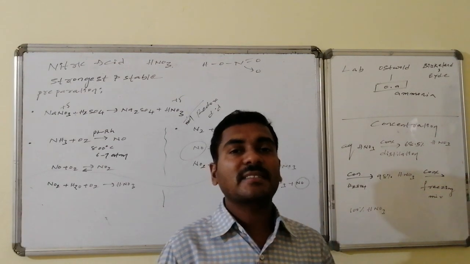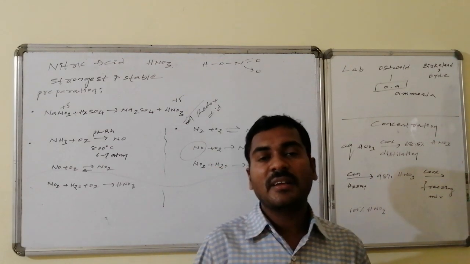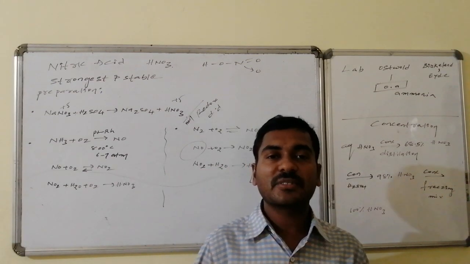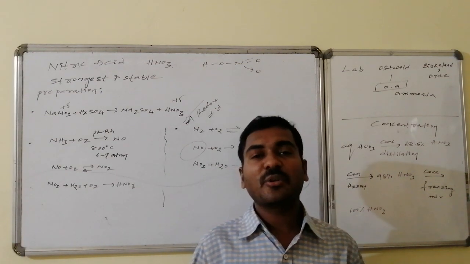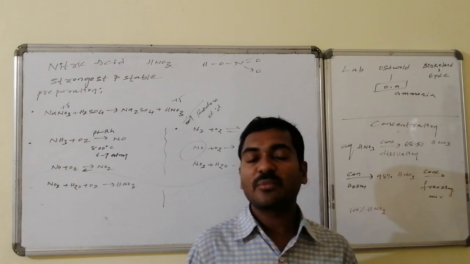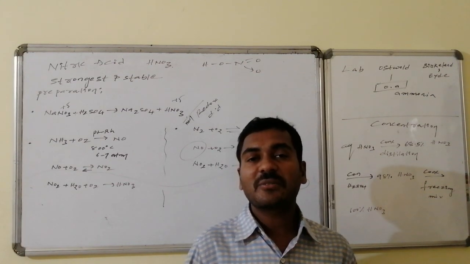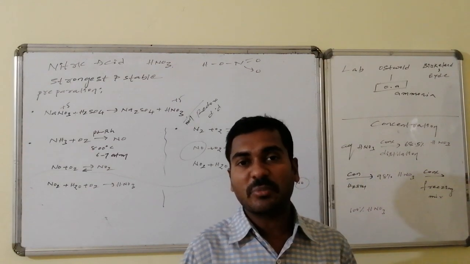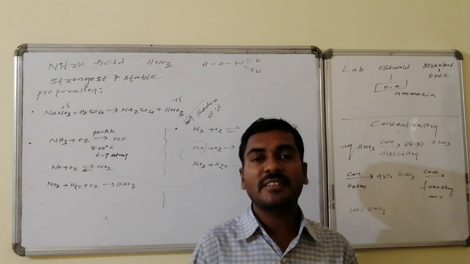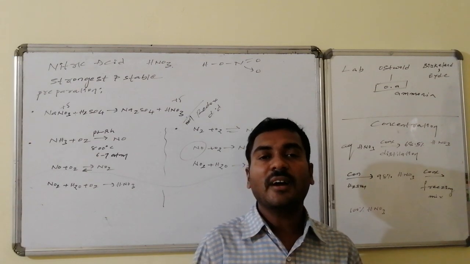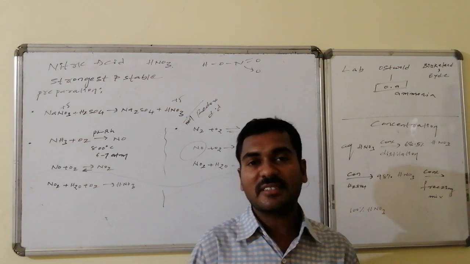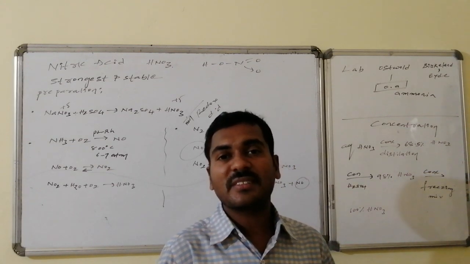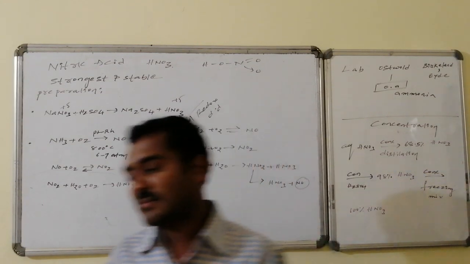Thus, nitric acid is prepared in the laboratory from nitrates and on a commercial scale by the Ostwald process, otherwise the Birkeland and Eyde process. In the Ostwald process, a combination of ammonia and oxygen is used, whereas in the Birkeland and Eyde process, a combination of nitrogen and oxygen is taken. Thus, nitric acid preparation, its concentration, why it is known as fuming nitric acid, how to purify it, how to concentrate it, all the information related to the preparation of nitric acid is like this.